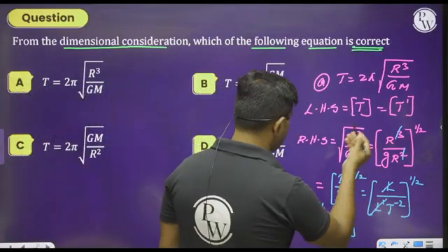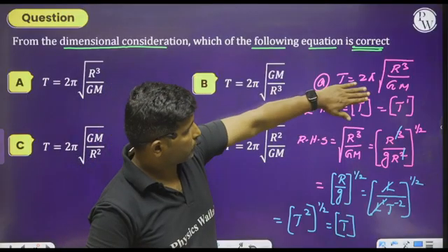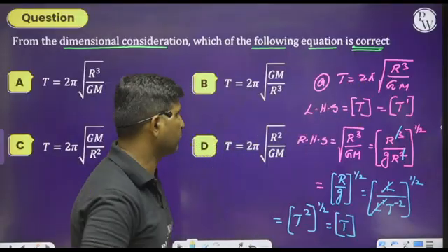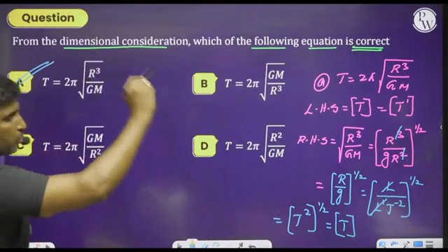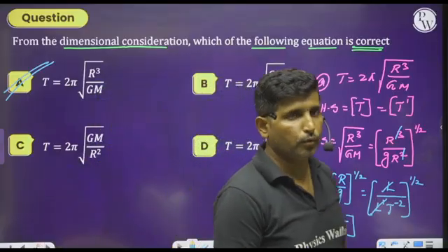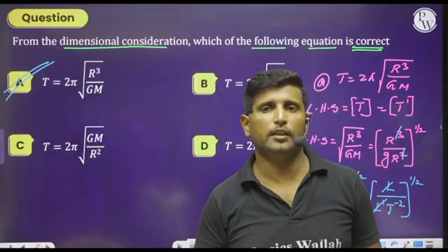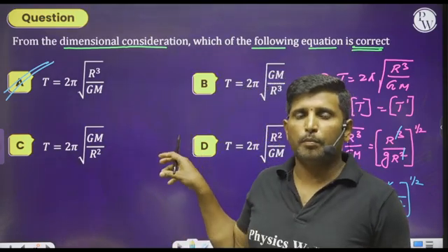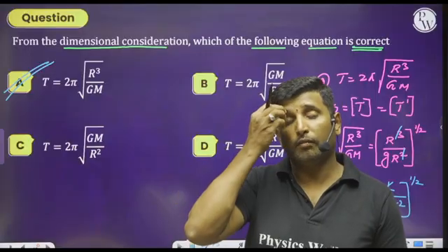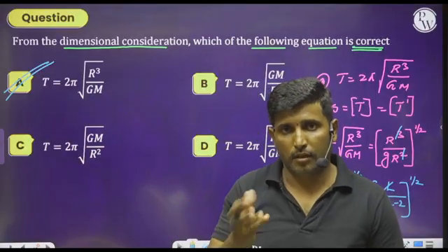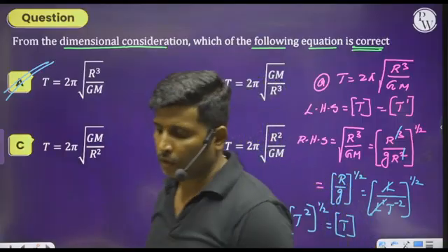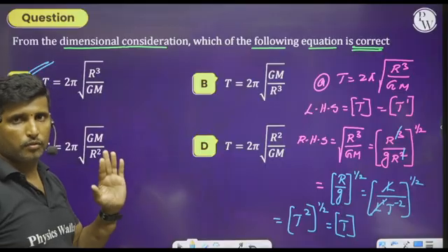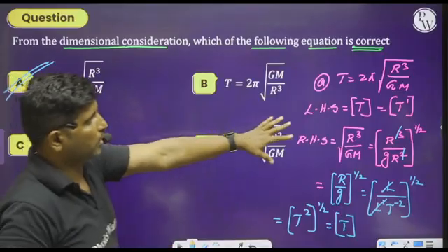Okay. Therefore we can say that LHS term is equal to RHS term dimensionally. Therefore we can say option A is the right answer. Therefore no need to verify the other options. So see here, in this type of problems, almost always the first option will be the correct answer. So therefore no need of calculating the remaining options. Is it clear? I hope you understood this question clearly.